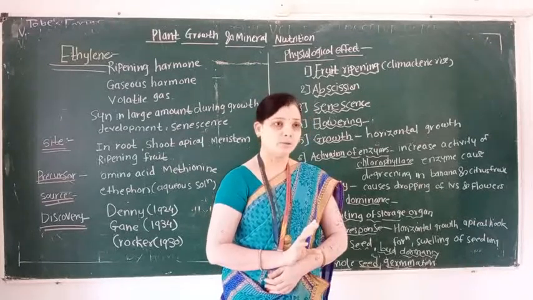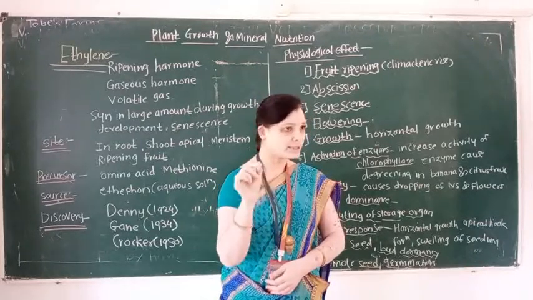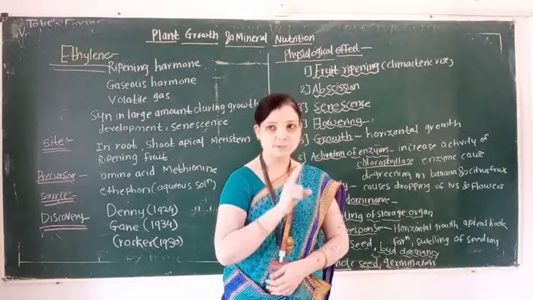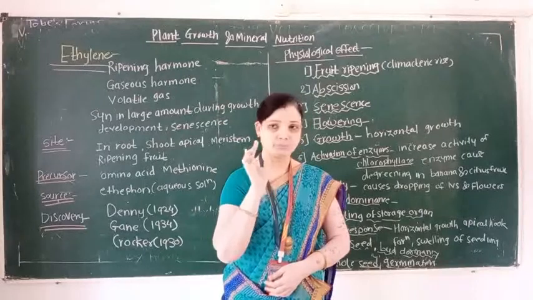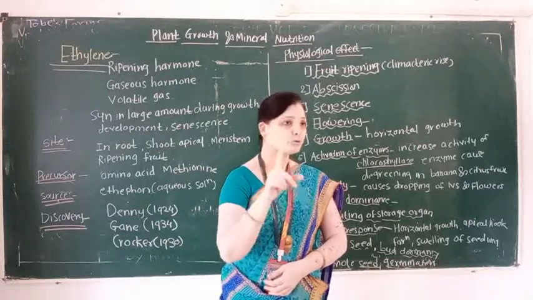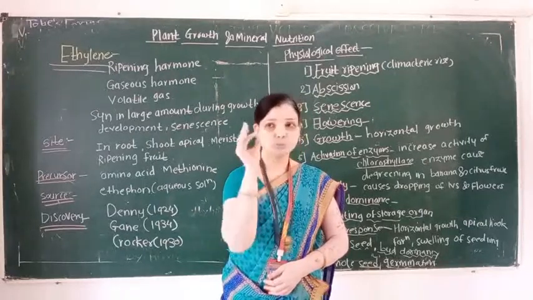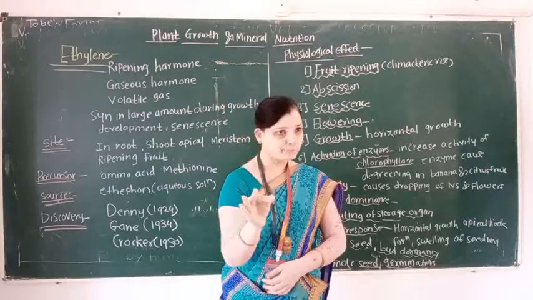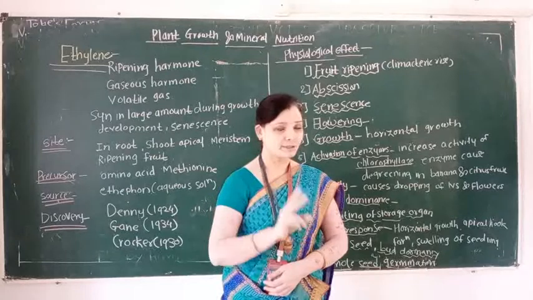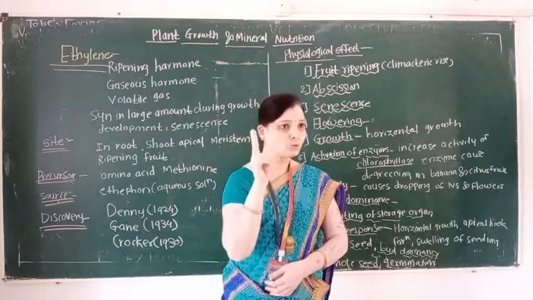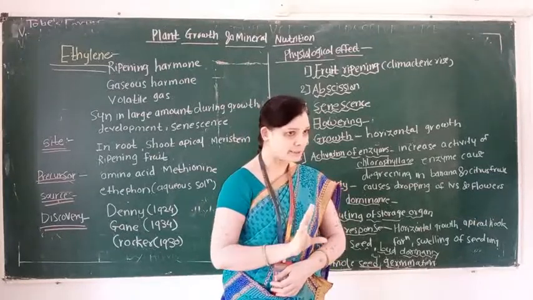So here understand this point. Ethylene is a gaseous phytohormone. It is also known as fruit ripening phytohormone. So here understand these two important statements.